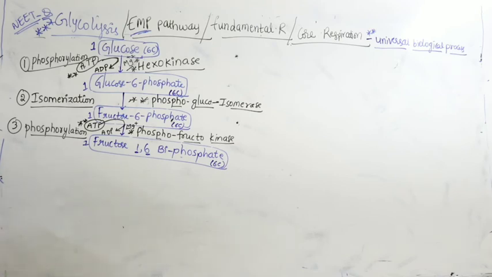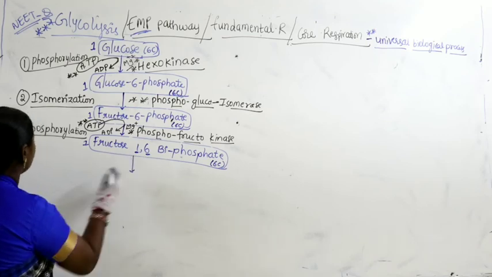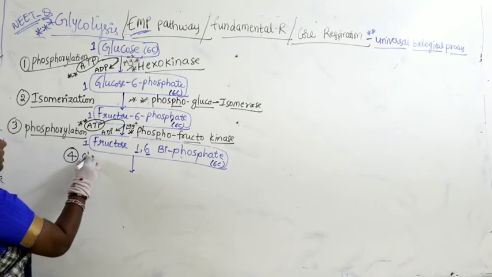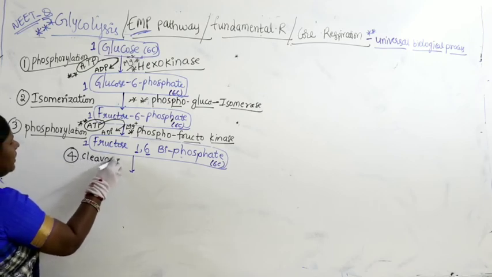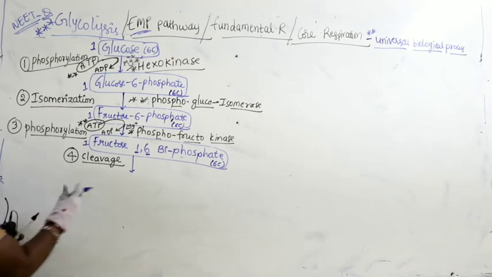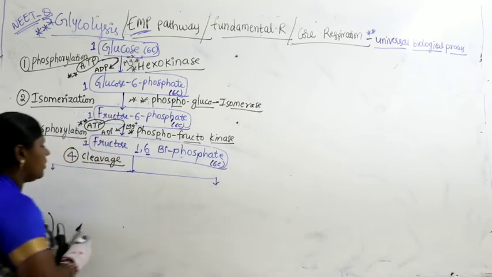Now let us continue further. Now here it undergoes the next step. In the next step the compound gets broken. So the name of the reaction we write is cleavage. It undergoes cleavage. As a result of cleavage it produces two compounds. What are the two compounds it produces?